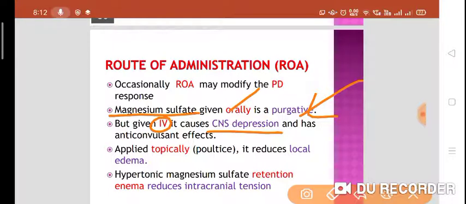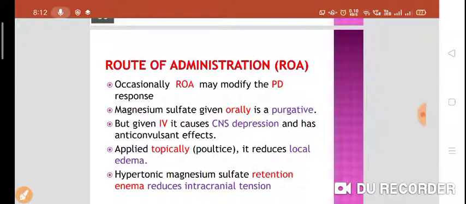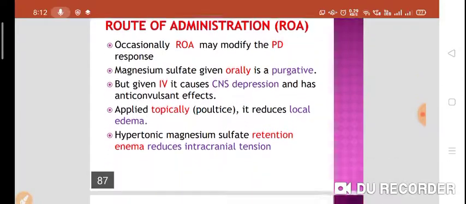When it is applied topically, it will reduce the local edema. When it is given as a retention enema, it will reduce the intracranial tension. So same drug, if you change the route of drug administration and dose, it will produce different actions.